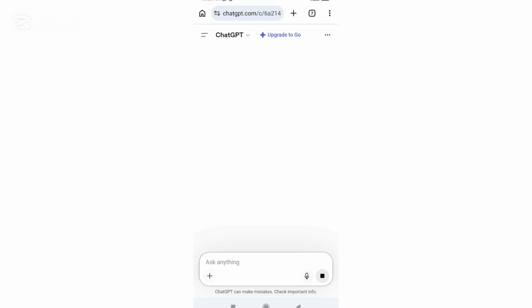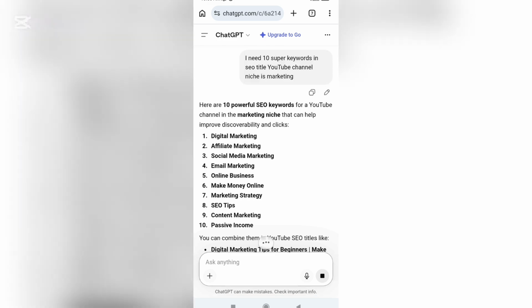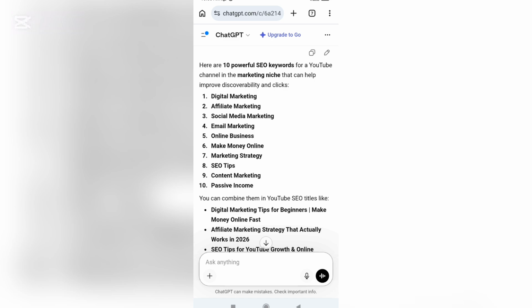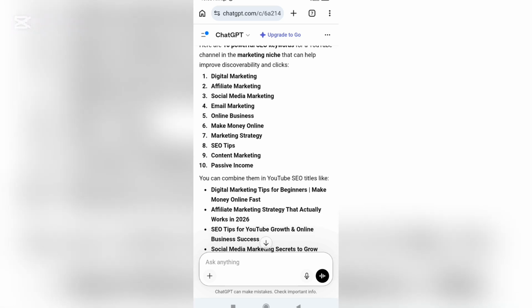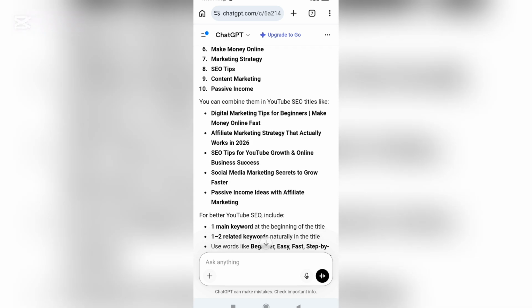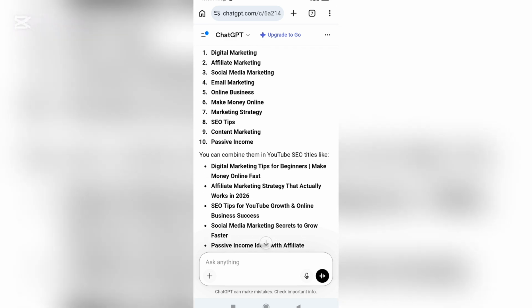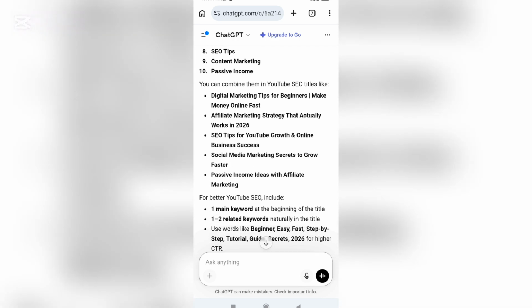So we have here in niche marketing, we have 10 powerful keywords: digital marketing, affiliate marketing, social media marketing, email marketing, online business, make money online, marketing strategy, SEO tips, content marketing, passive income. So you can combine them. This is the short keywords and this is the long keywords. Digital marketing tips for beginners, affiliates, YouTube, growth online business.